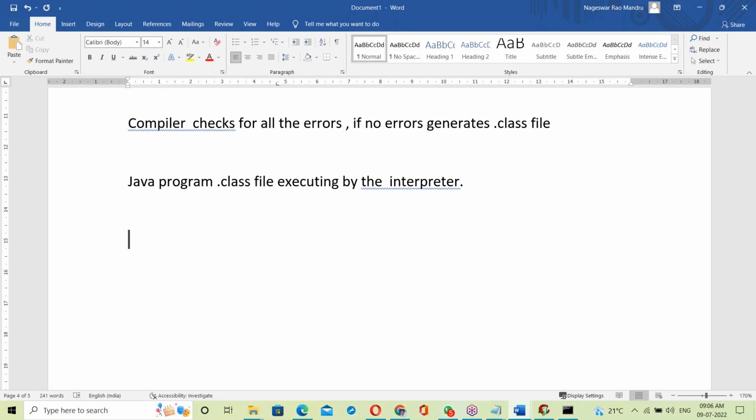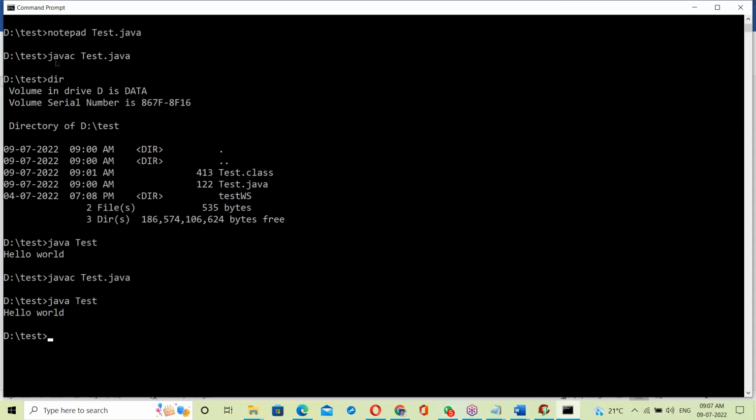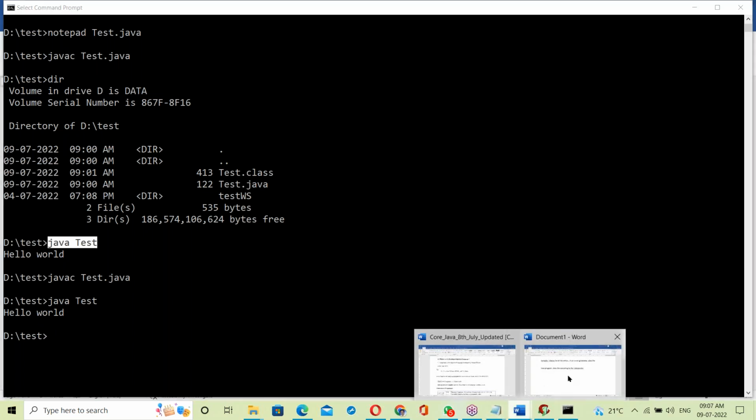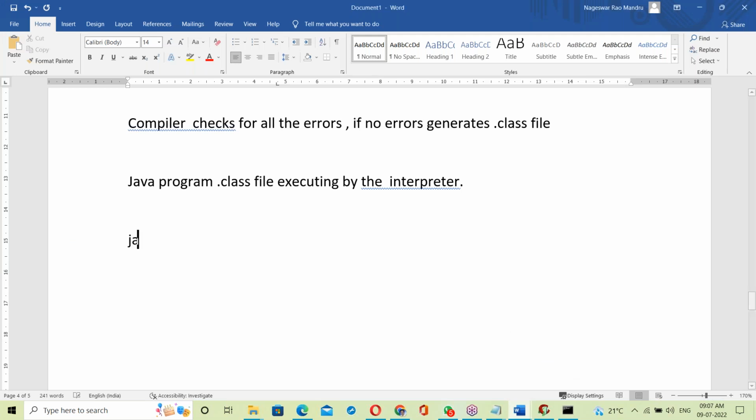Tell me what you understand from this. Both. Yes, it's both, right? See, first of all the compiler is involved, and at runtime the interpreter is involved. So Java depends on both compiler as well as interpreter.